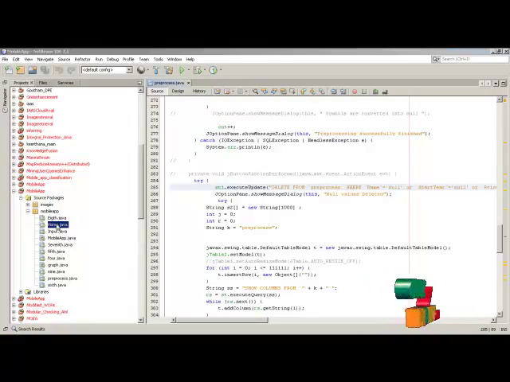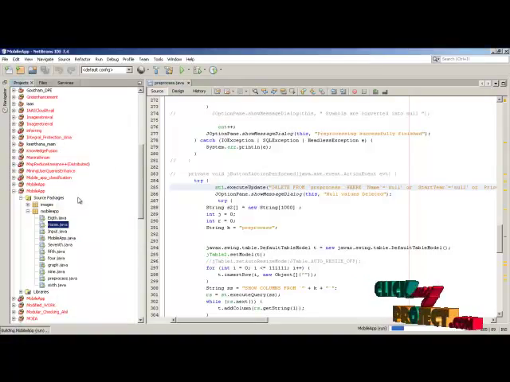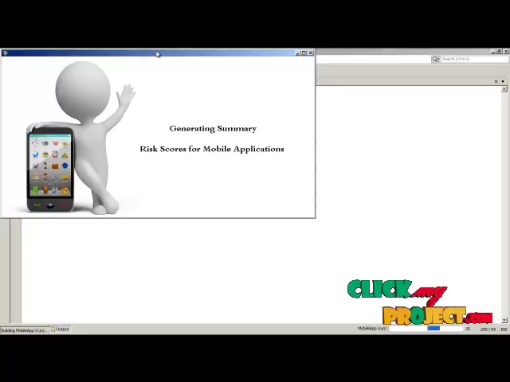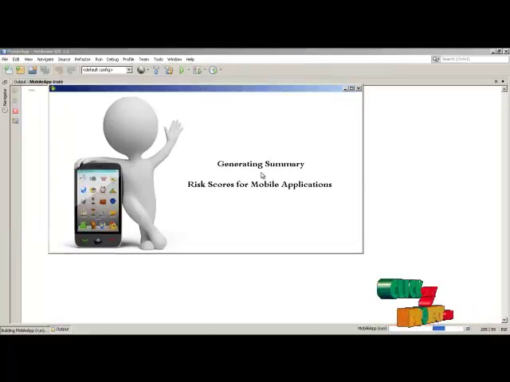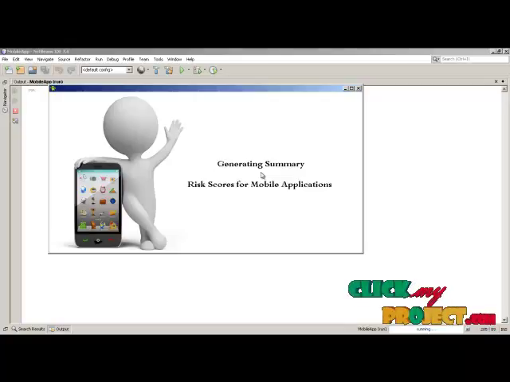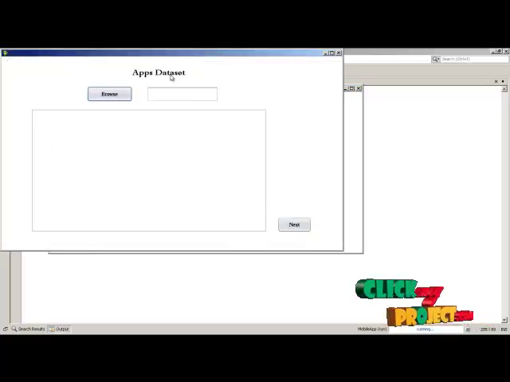First we have to start with home.java. Here our motto is to classify the known and unknown vendors who are giving the apps to the users during the installation. Here our project title is Generating Summary Risk Scores for Mobile App Classifications.